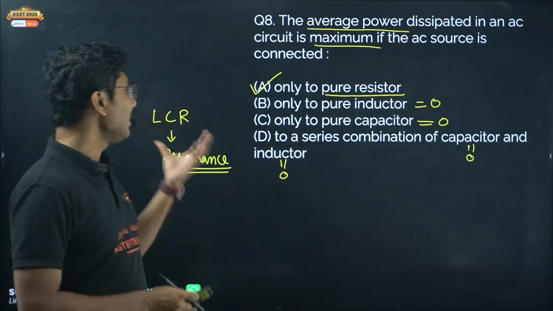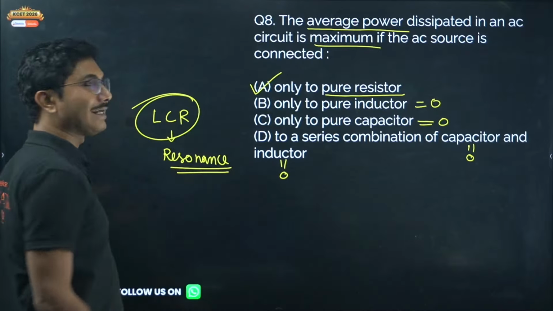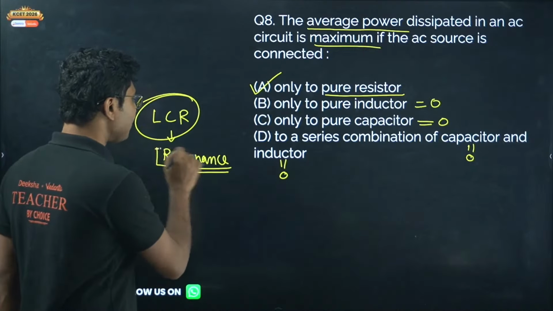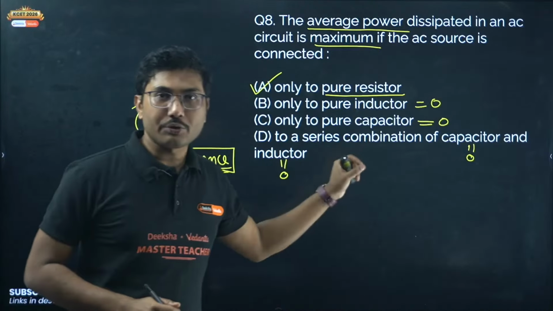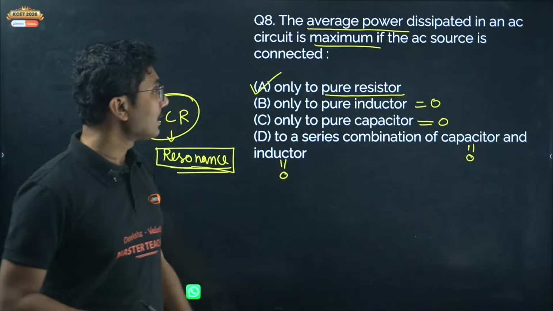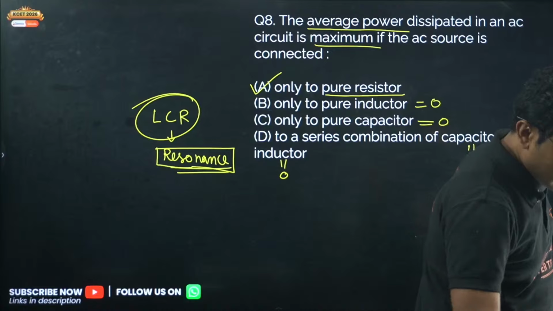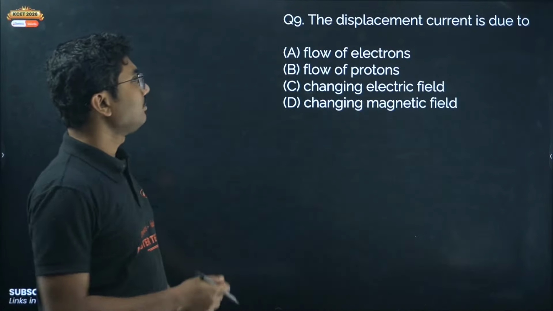You have to understand that in an LCR circuit, maximum power consumption happens at resonance. Otherwise, it is only for a pure resistor that power consumption is maximum. Clear? Hope your doubts are cleared. Now let's move on to the next question.